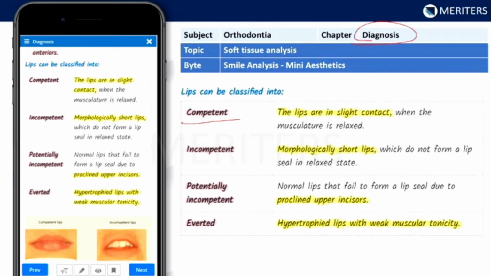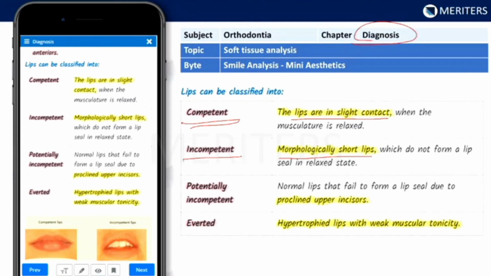Here we know that competent lips are those where the lips are in slight contact. Some amount of lip opening is normal even at rest. This is seen even in competent lips, where up to 4 millimeter of interlabial distance at rest is considered normal. If it is beyond 4 mm, that is when we say it is incompetent. This is usually seen in patients who have morphologically short lips and cannot form a lip seal. So in this patient, at rest as well as while smiling, he is not able to close his lips. So that means they are incompetent.